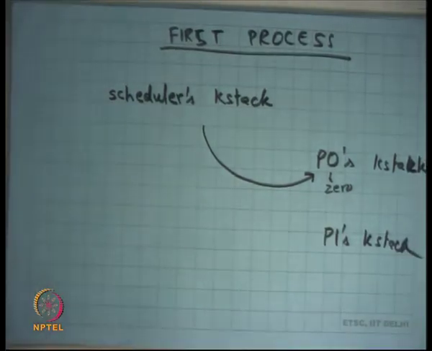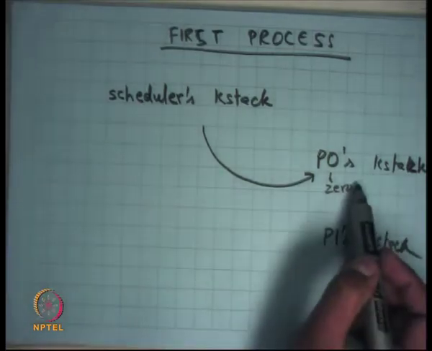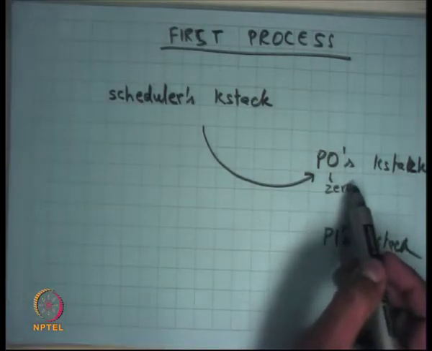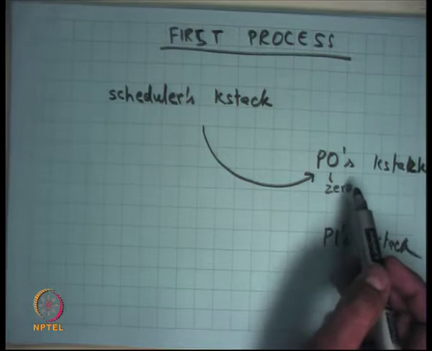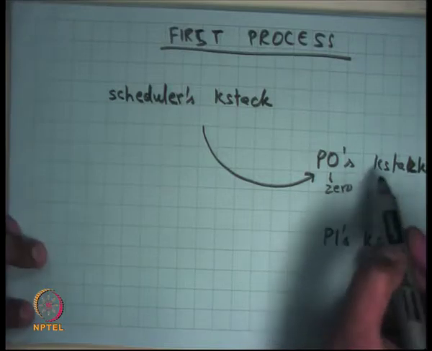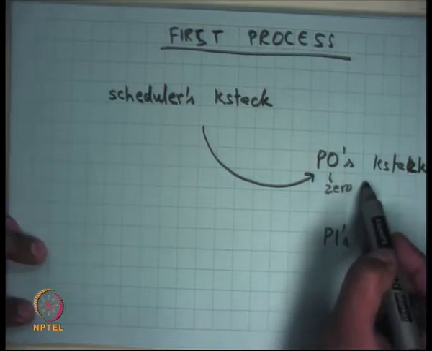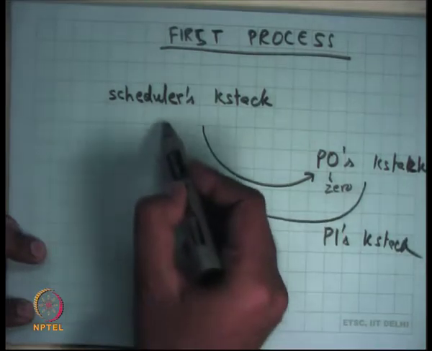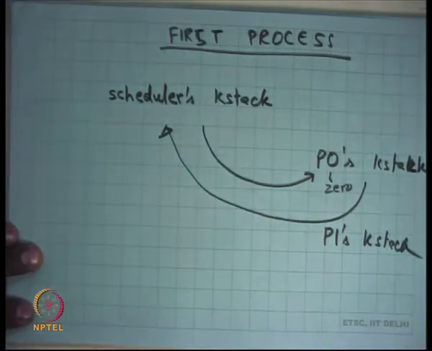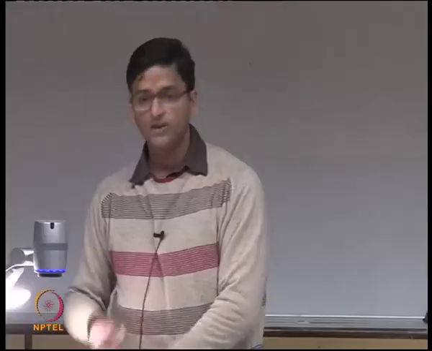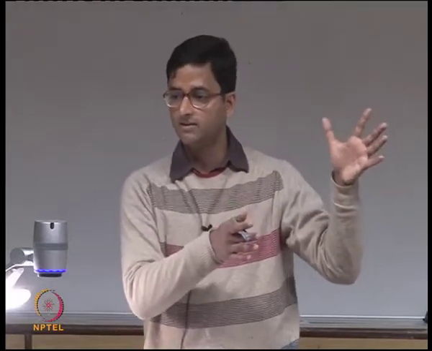At some point P0 is going to yield, either voluntarily by calling the yield syscall, or involuntarily because of a timer interrupt. In either case, P0's K stack is going to switch back to the scheduler's K stack. The scheduler is going to run; this is the K stack that was running right in the beginning.